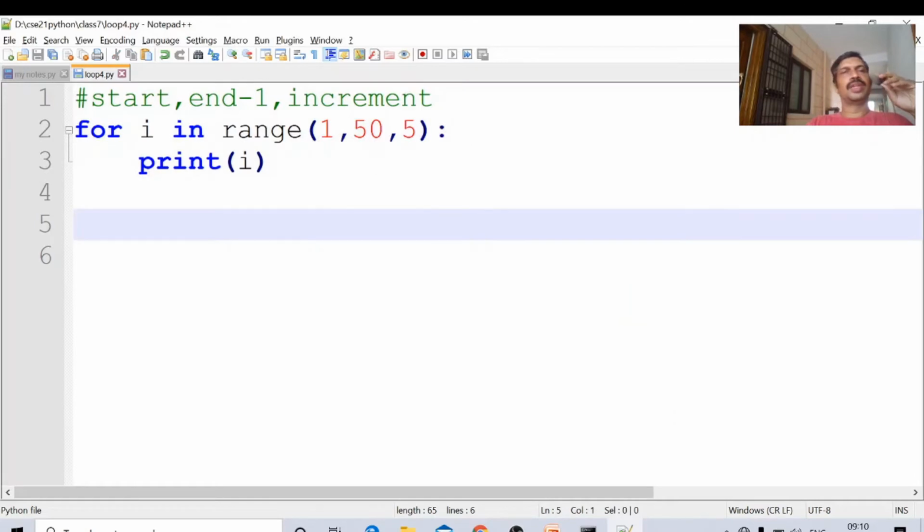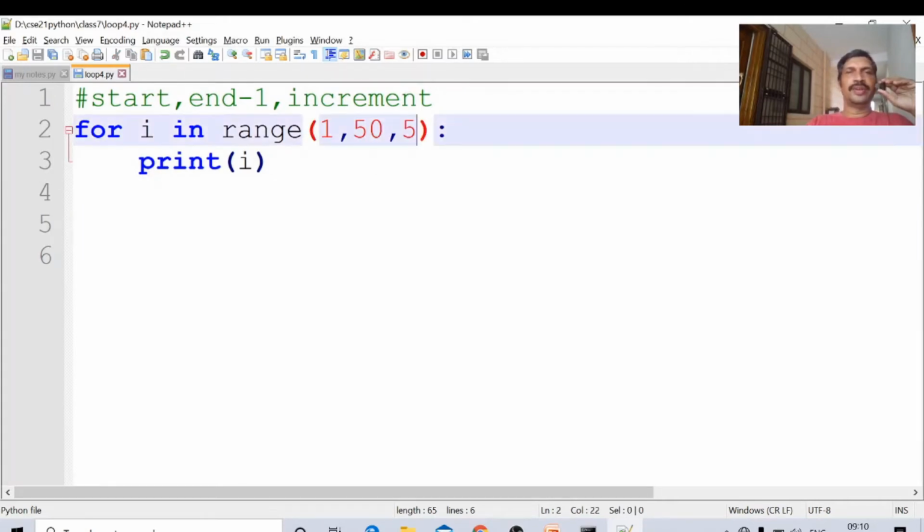Okay, in loop 4 I want to print numbers from minus 20 to minus 1. Which is greater, minus 20 or minus 1? Minus 1 is the larger number, minus 20 is the smaller number. Negative means minus 20 is smaller, minus 1 is larger. This will print the numbers from minus 20 up to minus 2.